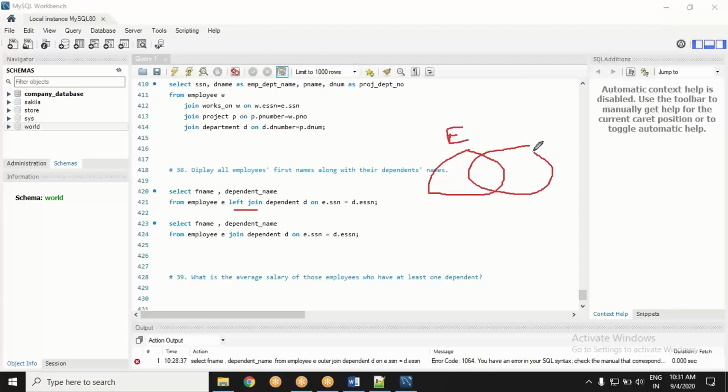They may have some common ground and they may have some different grounds. I'm saying left join. What's going to happen? Common area, common data plus the data of employee table. This is going to happen, correct?